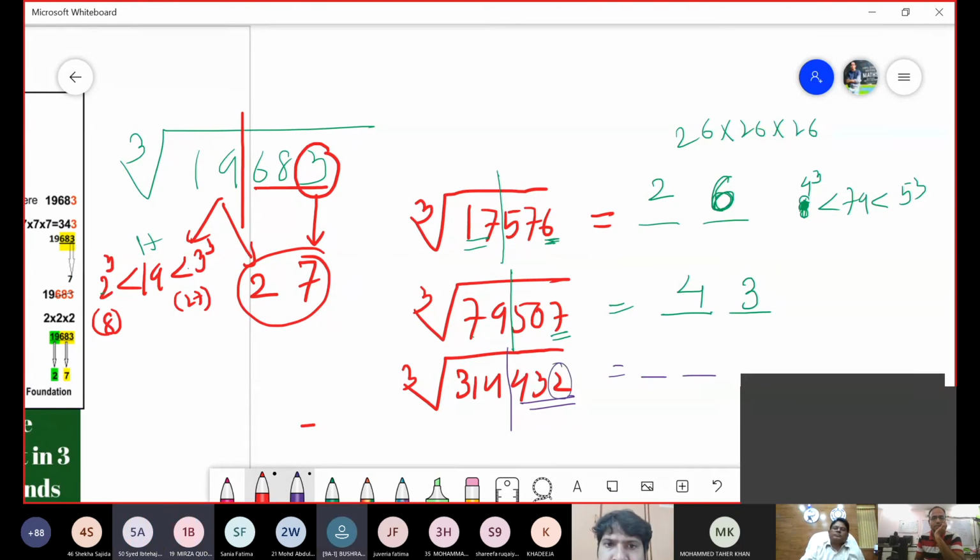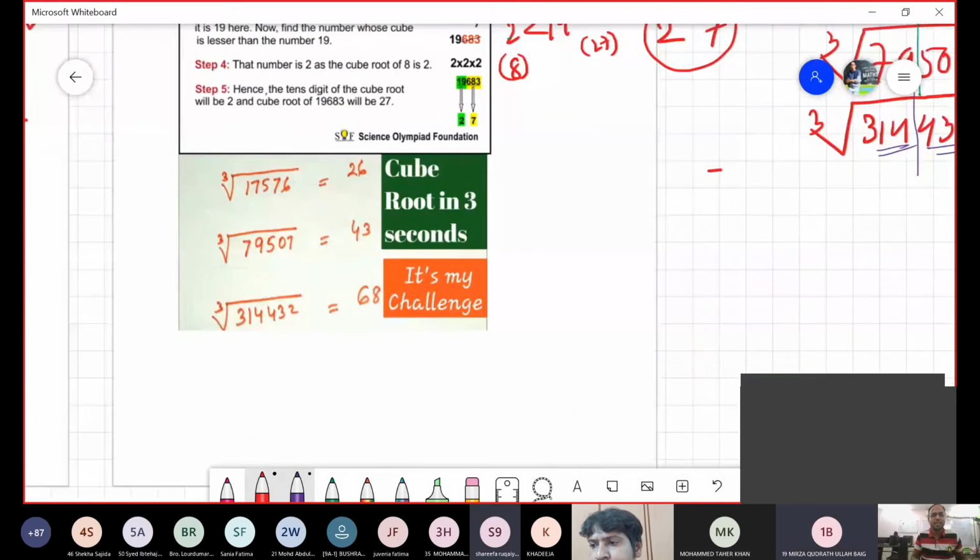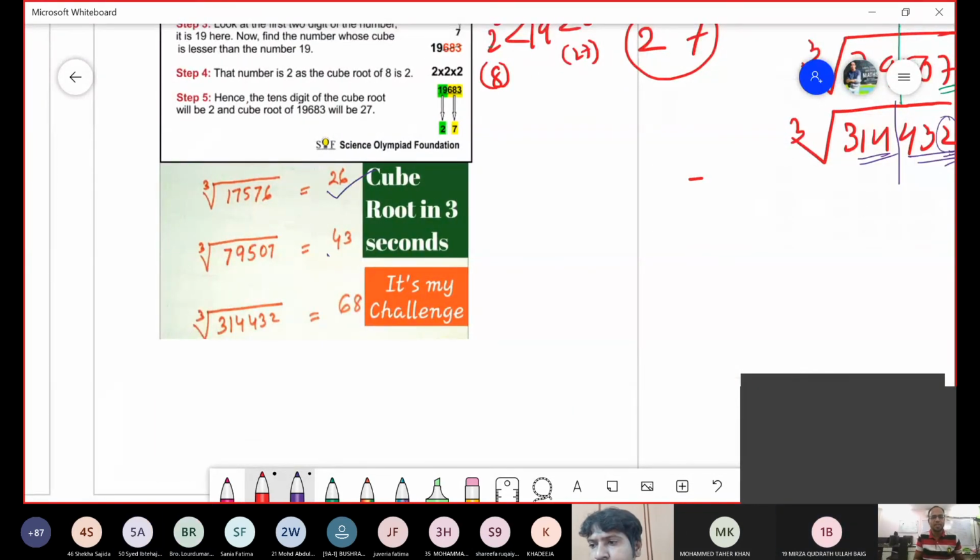2 comes in. The last digit is 8, since 8 cube ends in 2. And this 314 lies between what and what cube? Let me check. 6 cube and 7 cube. So the answer is 68. Is this okay? Yes, sir. Let me check your answer. Yes, my dear friends, 26 is correct, 43 is correct.